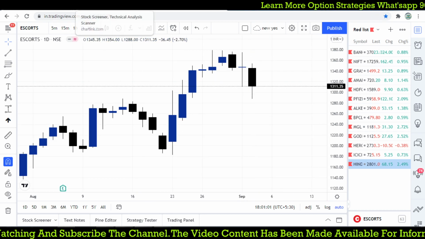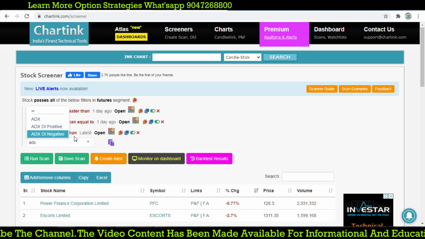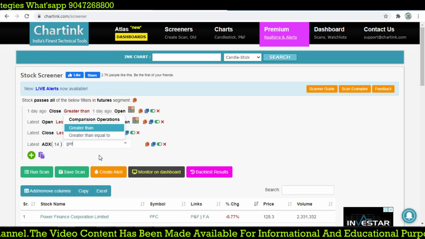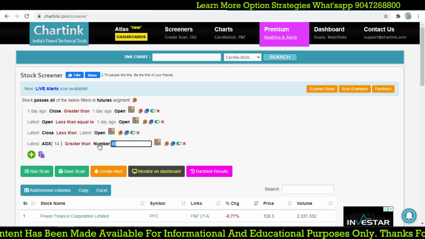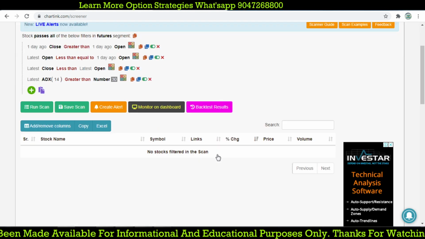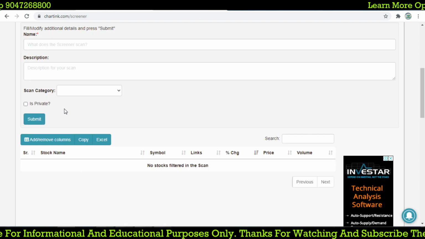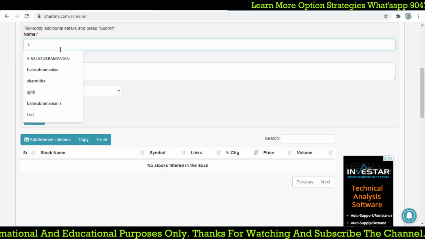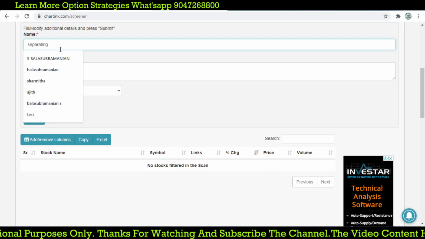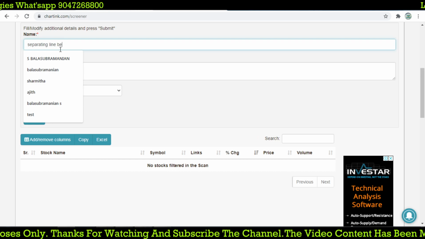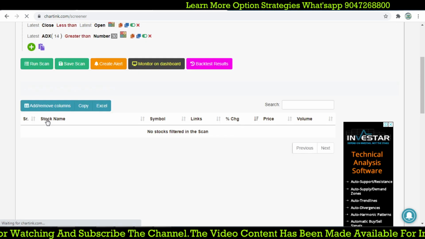All right, let's go for a trending market. We will use the ADX indicator, with ADX greater than somewhere around 30, which may indicate a good trending market, correct? Whether it is going up or down is not an issue. But we will find the separating line bearish, let's try it. First we'll save it, and we'll find out the backtest.